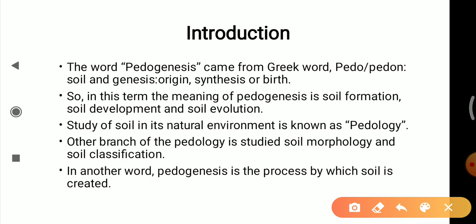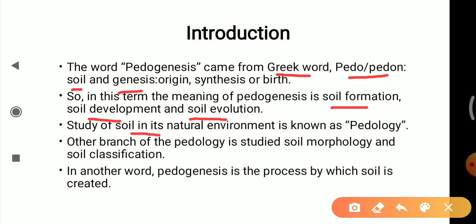The word pedogenesis came from the Greek word. The word pedo or pedon means soil and genesis means origin, synthesis or birth. So the meaning of pedogenesis is soil formation, soil development or soil evolution. We can use any of these words.